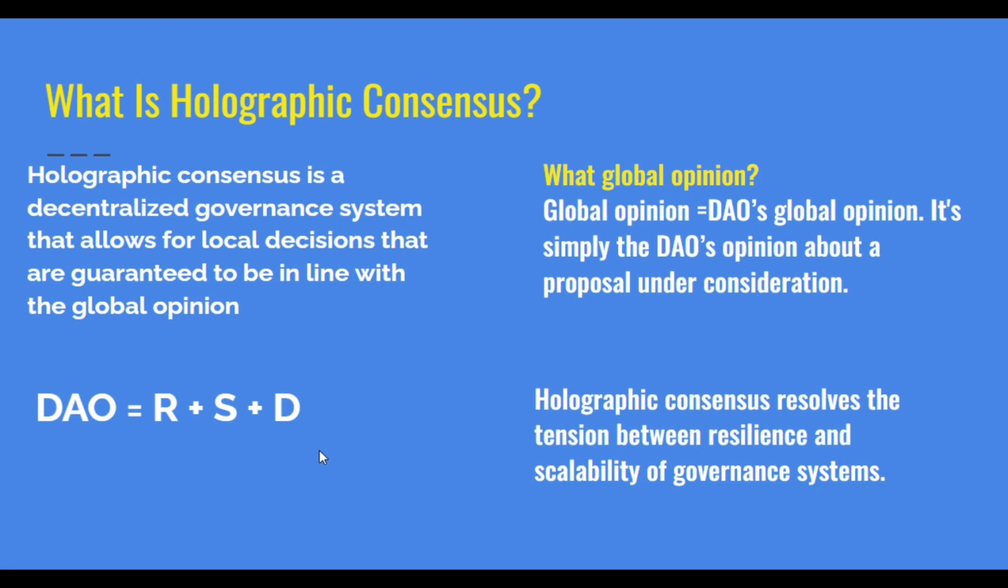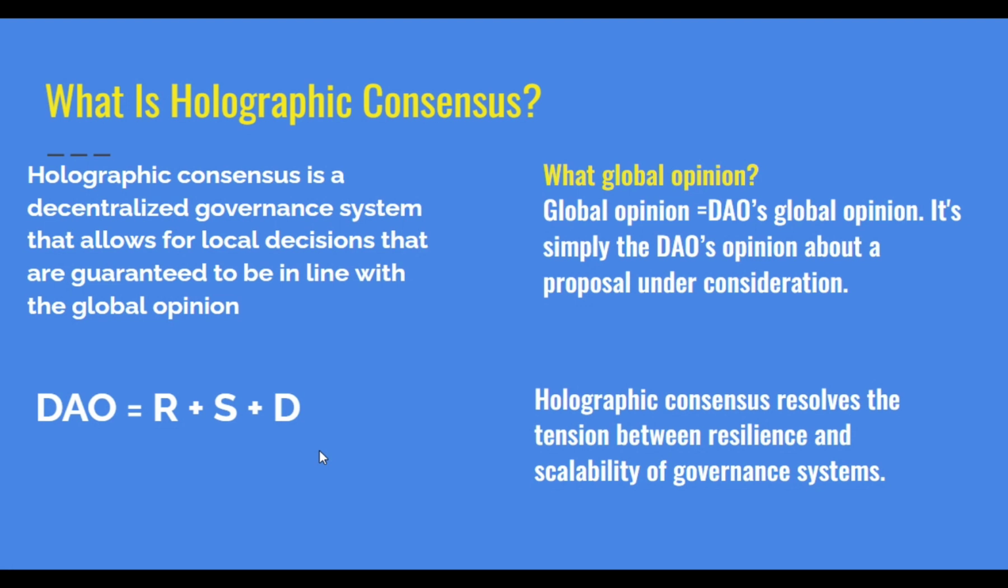Okay, this is a small group of people. Let's say you did a vote. Out of 500 of you, only 10 did the vote. Now, out of these 10 that did the vote, if about 5 of them, or even fewer than 5, make a decision that is consistent with the DAO's decision, then that proposal is approved if it's a yes. If it's a no, it's no. So the point we're making is that holographic consensus helps to scale the DAO.